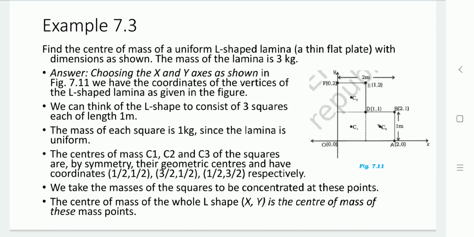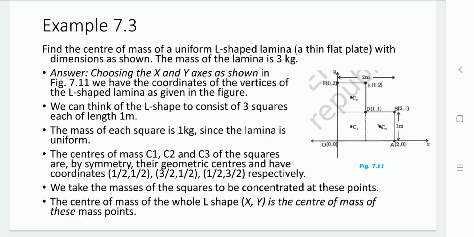This L-shaped lamina consists of 3 squares, each having a 1 meter length, and the mass of each square is 1 kg. So we can say that the lamina is uniform in structure.